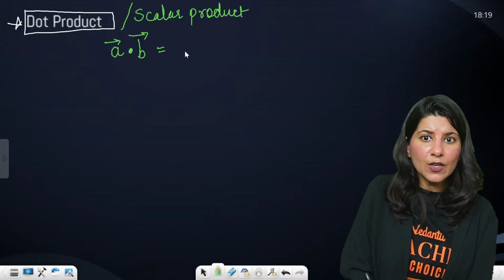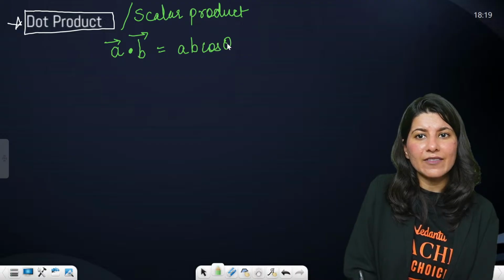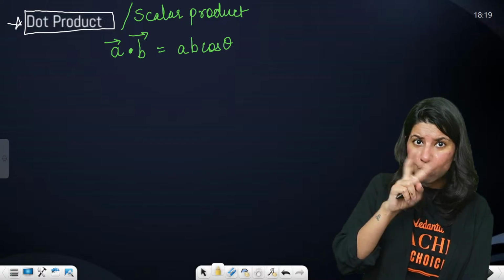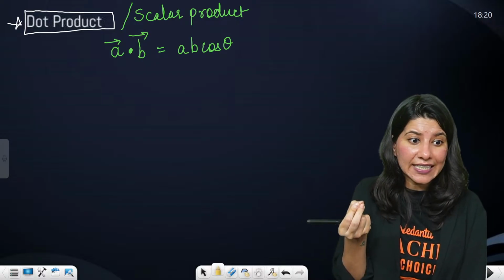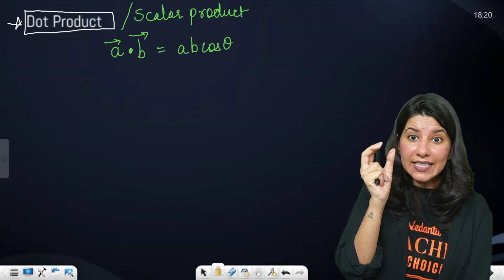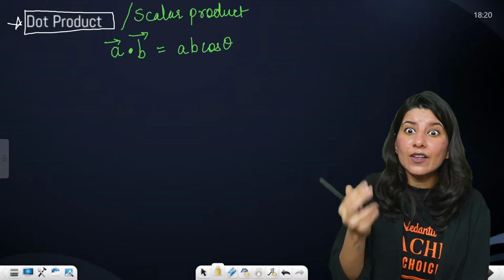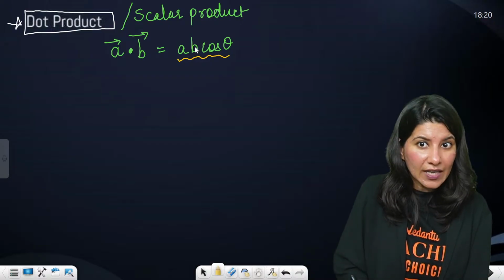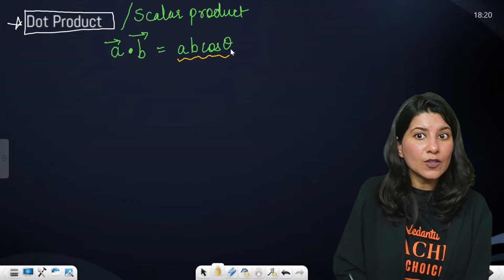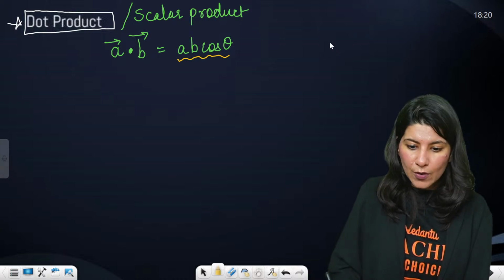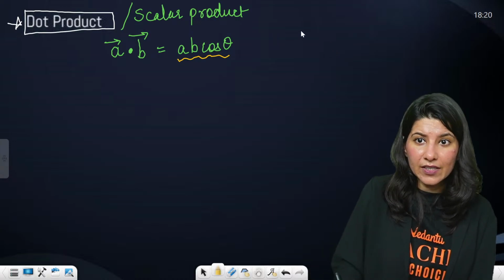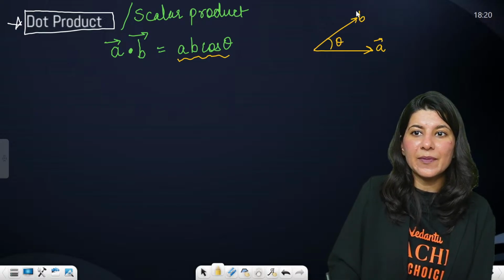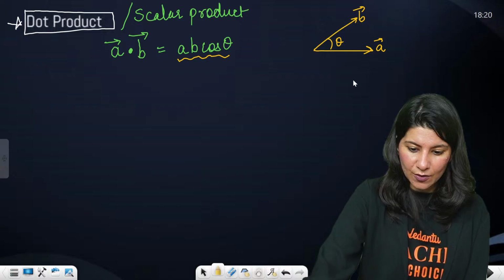All right, so A dot B is AB cos theta. Why is it called a scalar product? Basically, we are doing some operation on two vectors and the resultant we are getting is a scalar quantity. AB cos theta is a scalar quantity. A is the magnitude of A, B is the magnitude of B, and cos theta. Theta here is the angle between A and B. This is your theta. The angle between A vector and B vector is your theta.